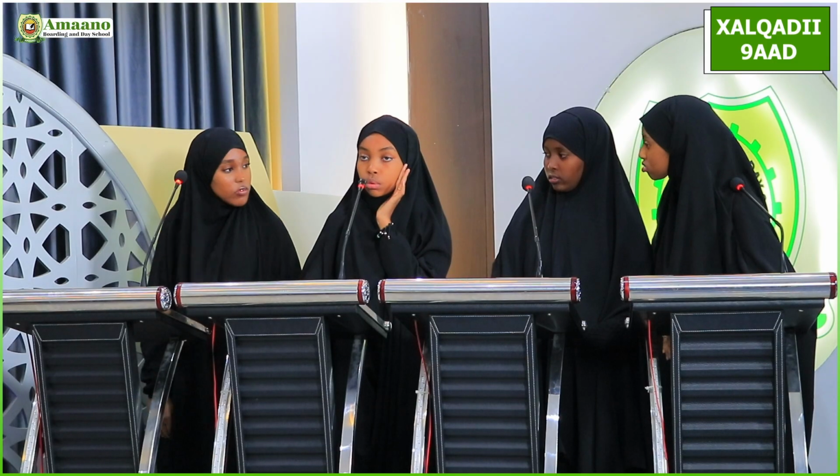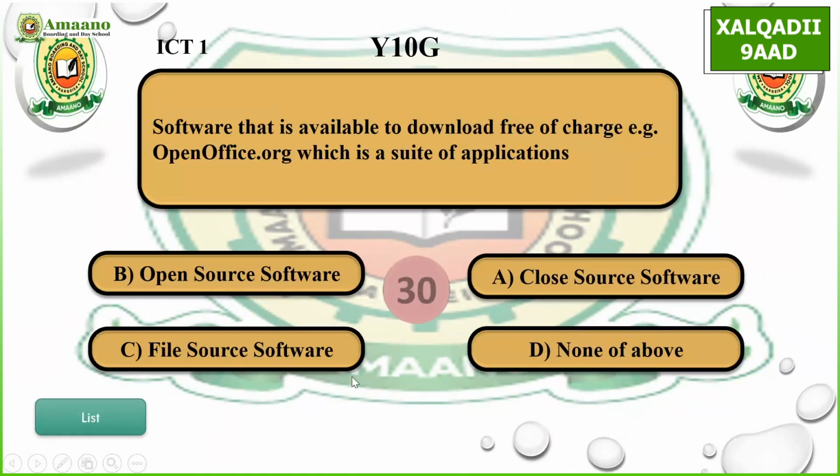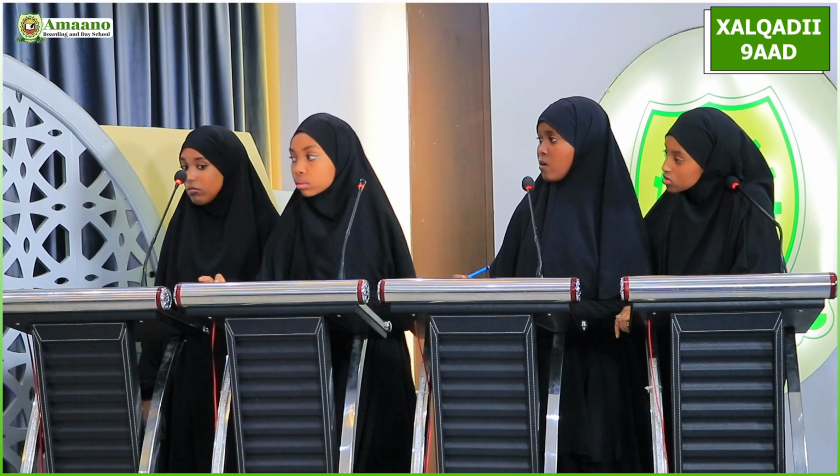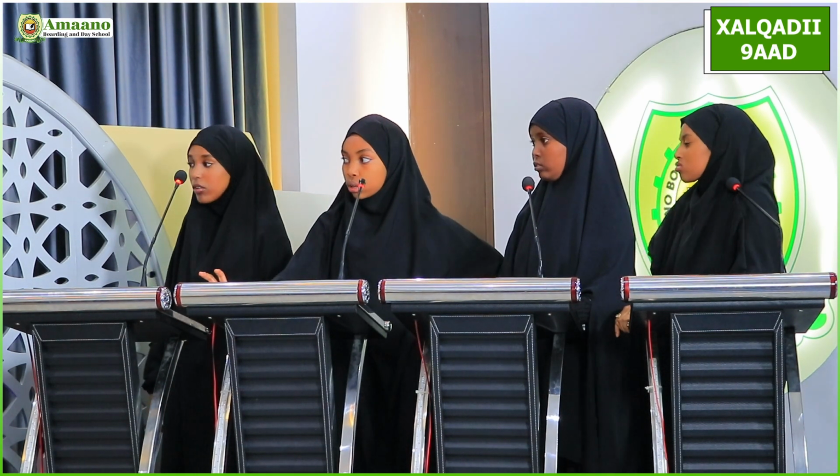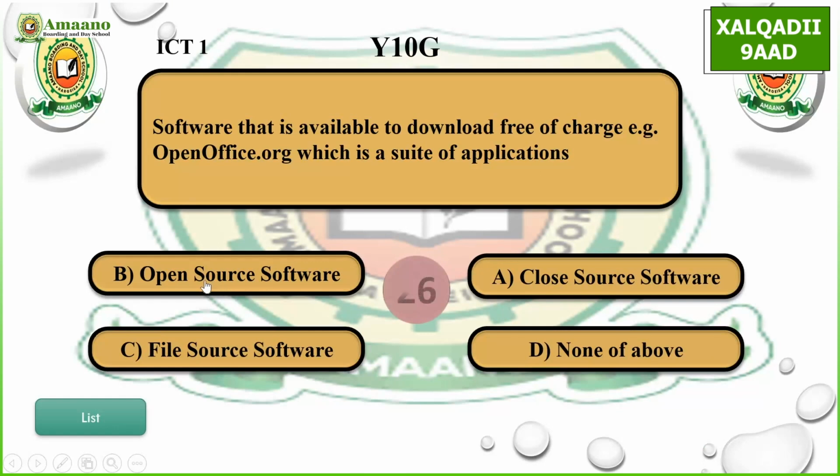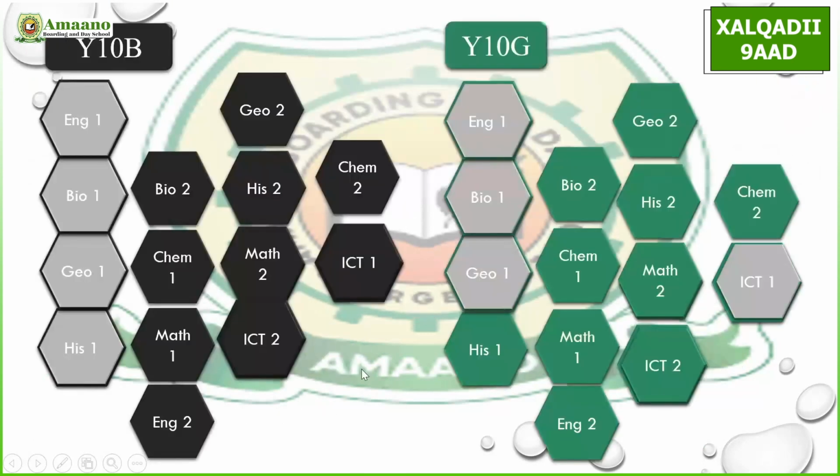Let's go to Year 10 girls, choose a question. ICT 1. Software that is available to download free of charge, for example, openoffice.org, which is a suite of applications. A, closed source software, B, open source software, C, file source software, D, none of the above. Open source software, B. Correct.